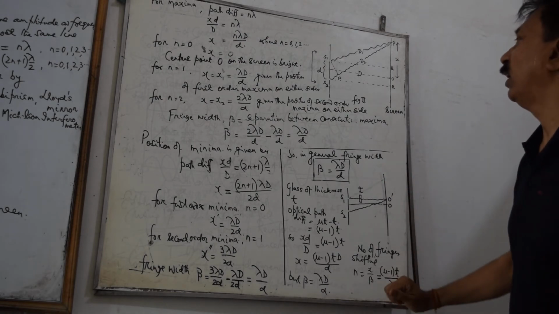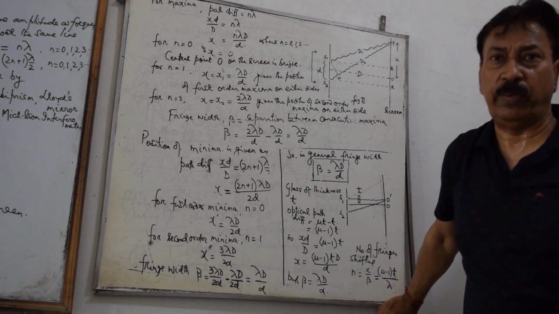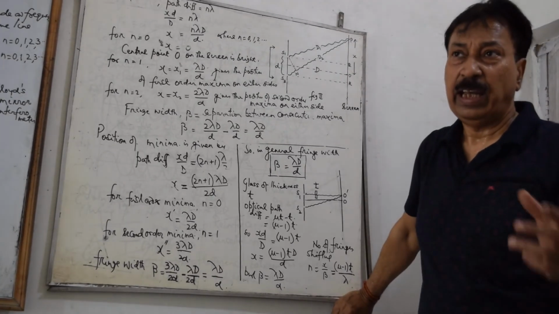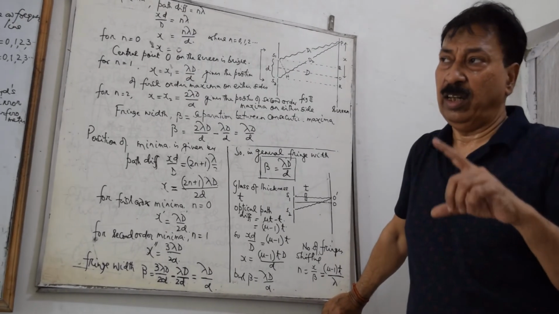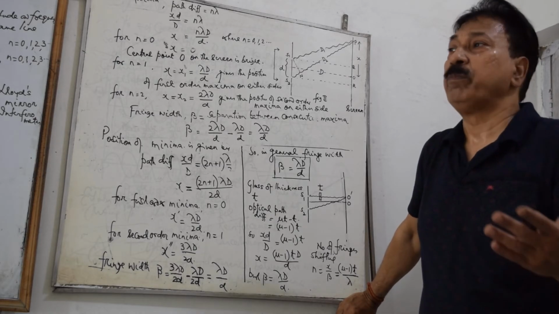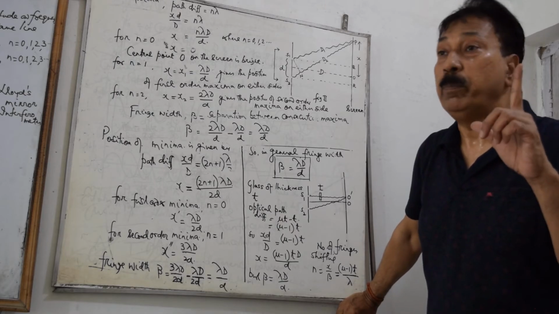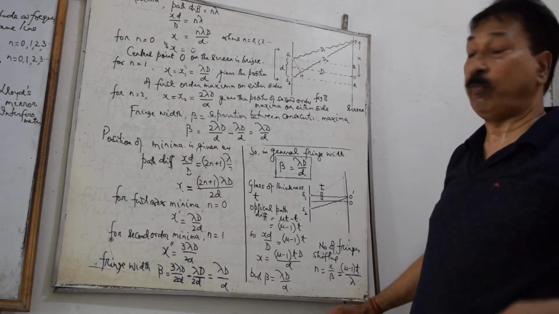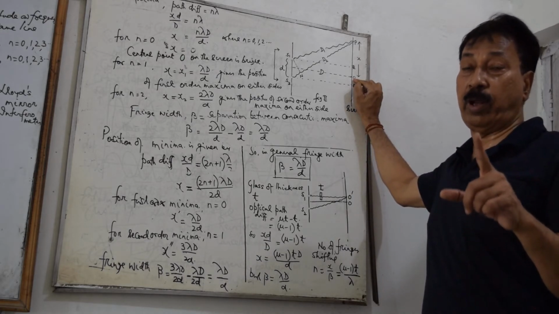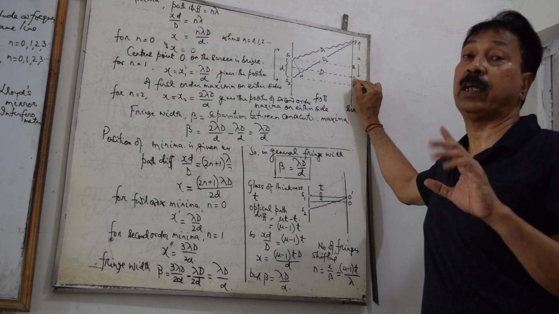What in case you take white light for the formation of fringes? If you take white light for the formation of fringes, each color, which mainly we divide into 7 parts, will have its own fringe system. But the central fringe of each one will fall at the point O. Therefore, the central fringe will be bright, but the remaining fringes will be colored.